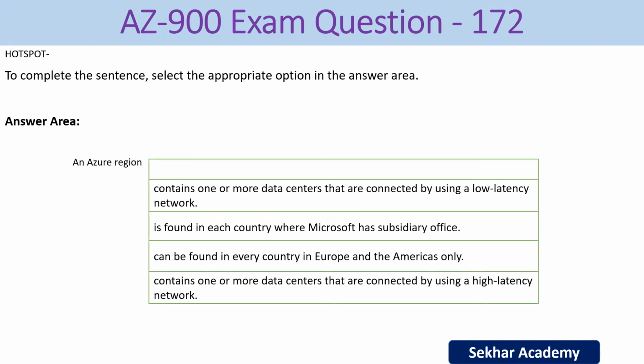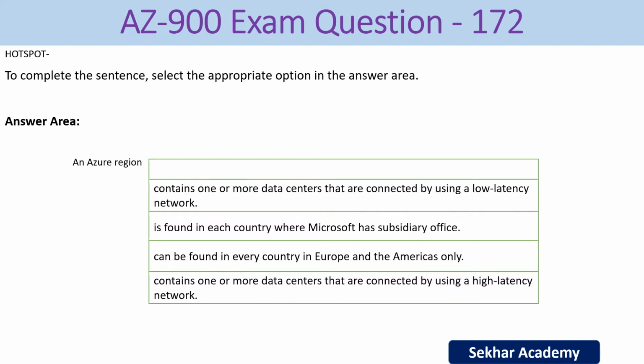AZ-900 exam question number 172. To complete the sentence, select the appropriate option in the answer area. So the question is: an Azure region, right? The options we have: an Azure region contains one or more data centers that are connected by using a